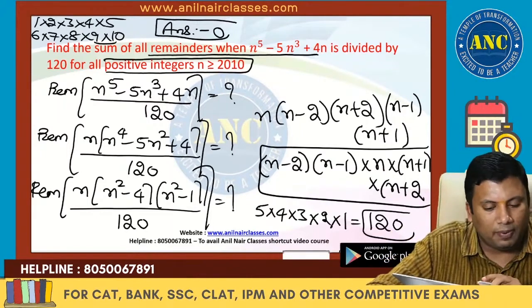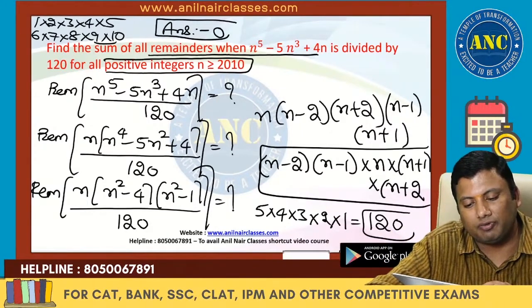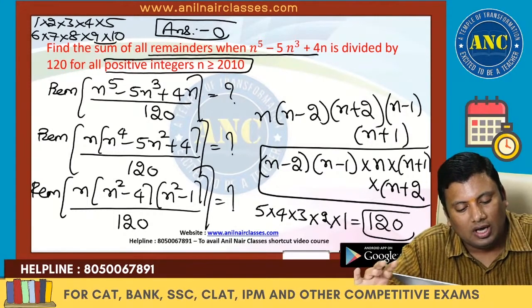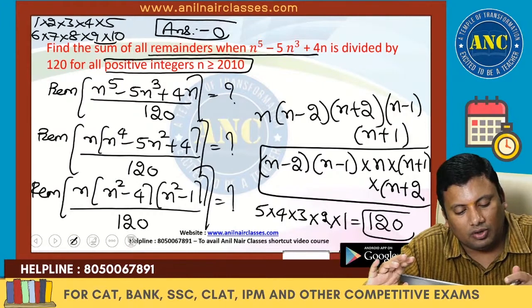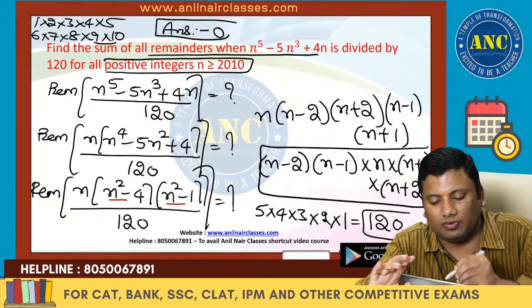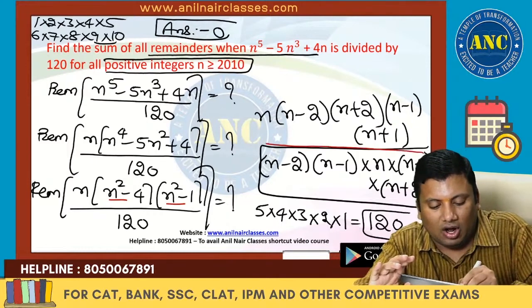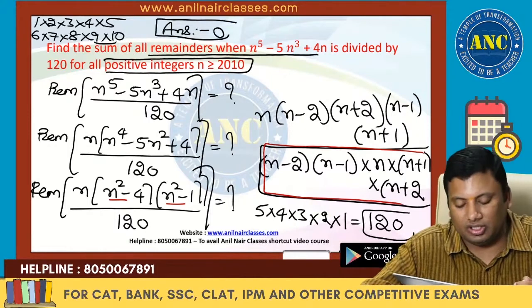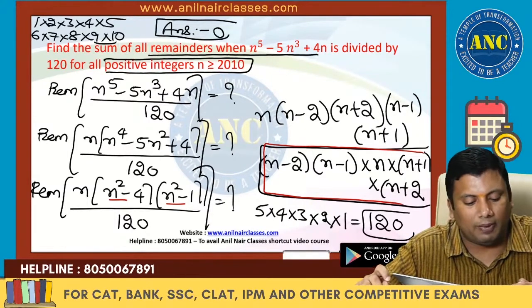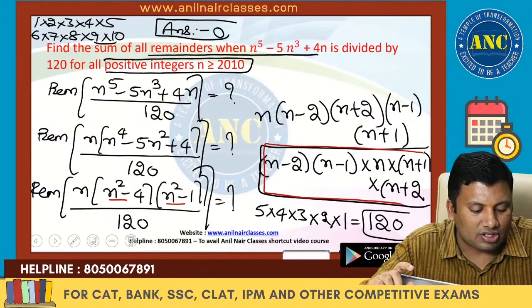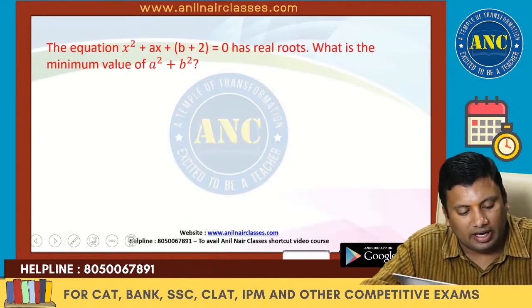Remainder of n power 5 minus 5n cube plus 4n. n common, n power 4 minus 5n square plus 4. This is n square minus 4 into n square minus 1. n minus 2, n plus 2, n minus 1, n plus 1. These are 5 consecutive positive integers. 5 consecutive positive integers is always divisible by 120. The answer for this question is 0. I hope the idea is clear.